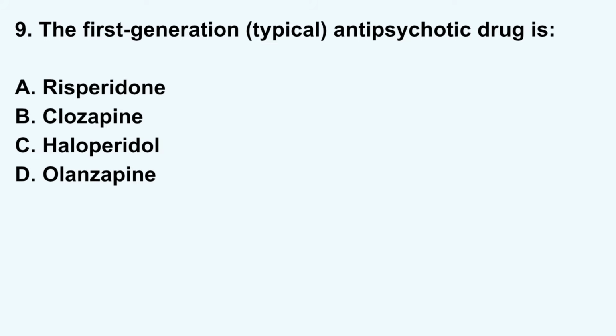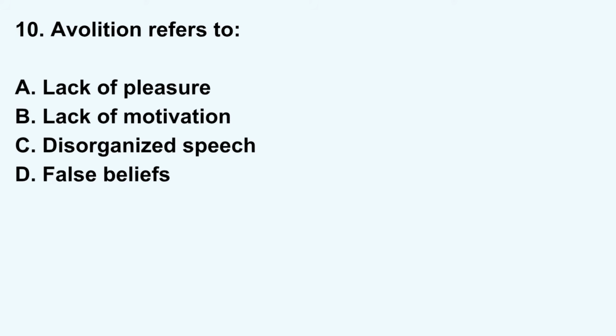The first-generation typical antipsychotic drug is A. Risperidone, B. Clozapine, C. Haloperidol, D. Olanzapine. Correct answer? C. Haloperidol. Avolition refers to A. Lack of pleasure, B. Lack of motivation, C. Disorganized speech, D. False beliefs. Correct answer? B.